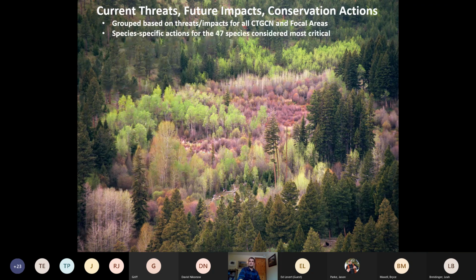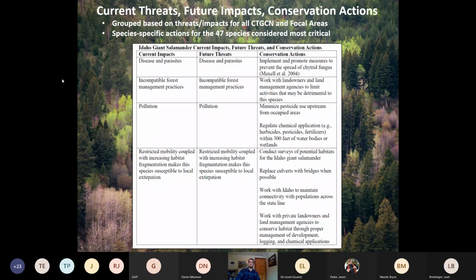There are species-specific actions for those 47 species that are considered most critical, those S1 and S2 species of greatest conservation need. Those all get their own table. This one's for Idaho giant salamander. Again, you can see current impact, incompatible forest management practice; future impact, incompatible forest management practice; conservation action, try not to do incompatible forest management practices. So we don't have a lot of really specific stuff on things like that.